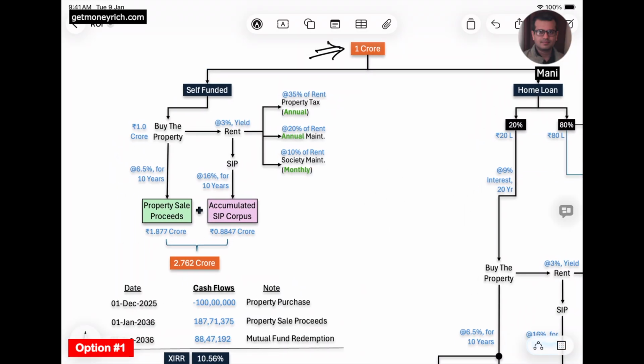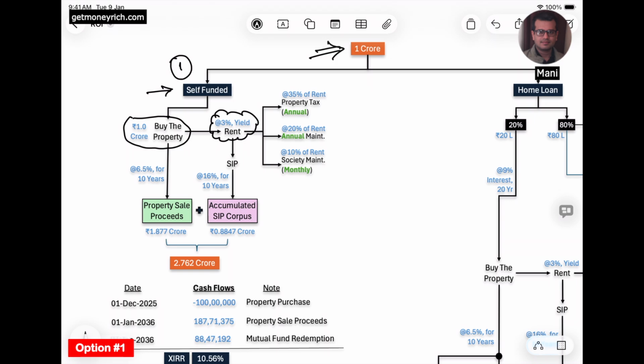Our basis was that the person has 1 crore rupees available for investing, and option number 1 was basically a self-funded investment. Why do I call it self-funded? Because he will use all of his capital, the 1 crore rupees, to buy the property, no home loan, nothing. He will buy the property of 1 crore rupees, and I have assumed a 3% rental yield. 3% rental yield means for a property of 1 crore rupees, he will earn around 3% of 1 crore, which is around 3 lakh rupees, approximately 25,000 rupees per month.